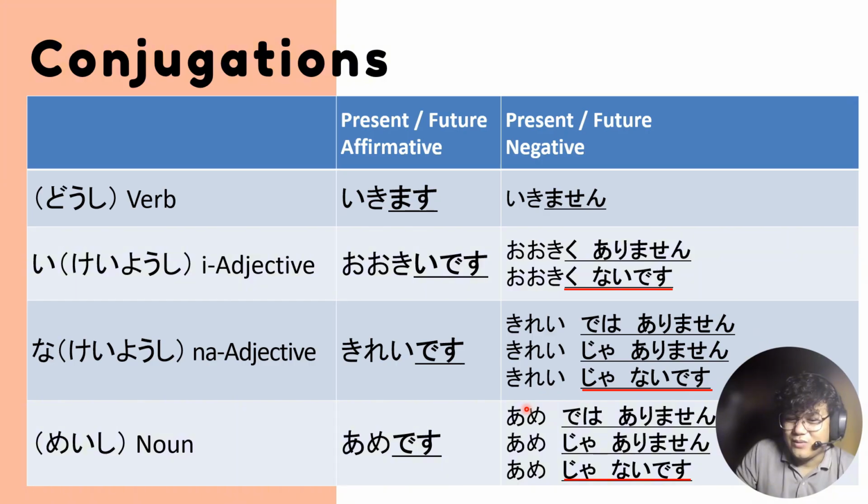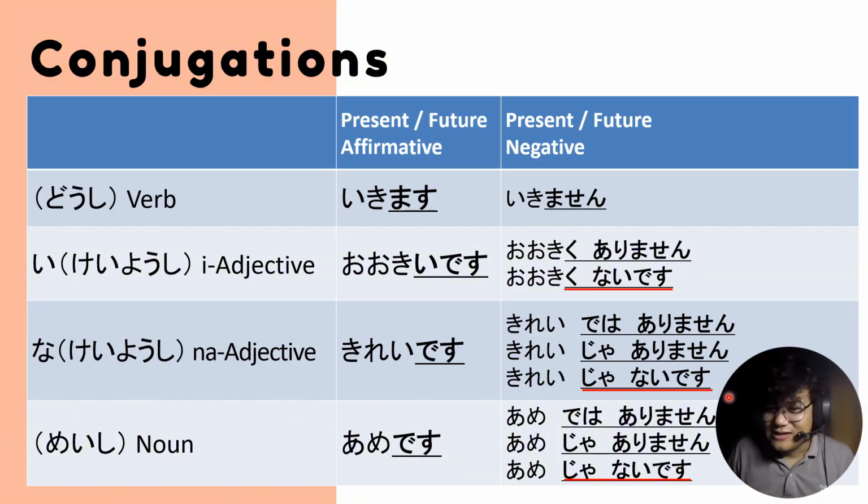Then we have kirei janai desu. If you want to speak in casual style, you will just say kirei janai, or ame janai yo. But if you're going to sound polite but still casual, you will say kirei janai desu.